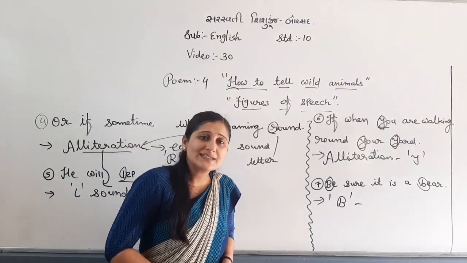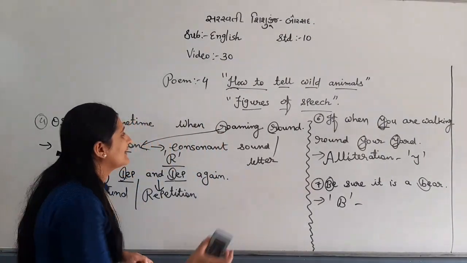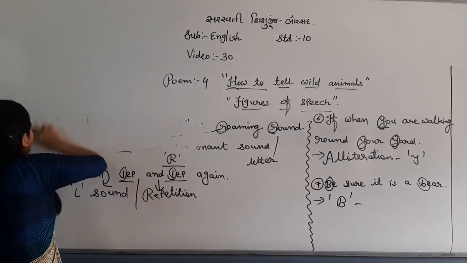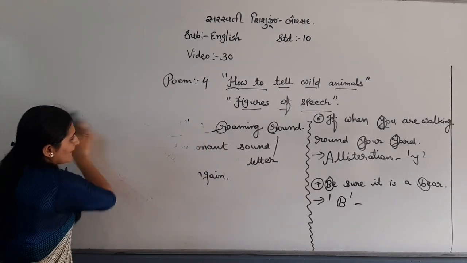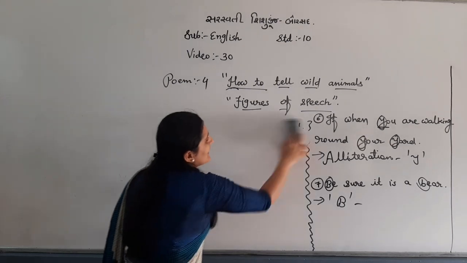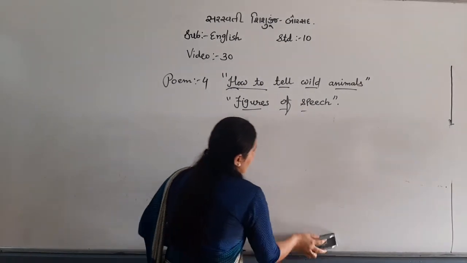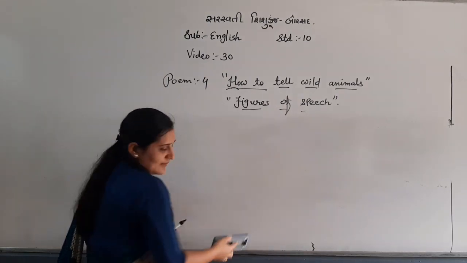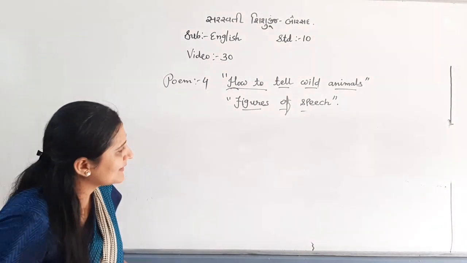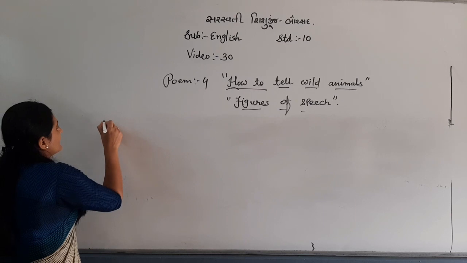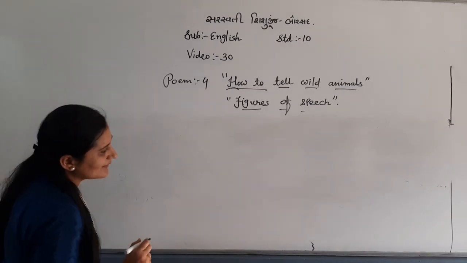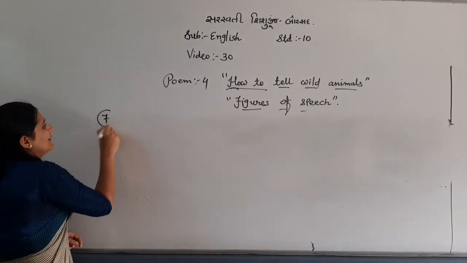Right? Now let's see the next figure of speech that we have in this poem. Let me just rub this and write. We have come to the next number, 6 or 7, the number doesn't matter, you just see.